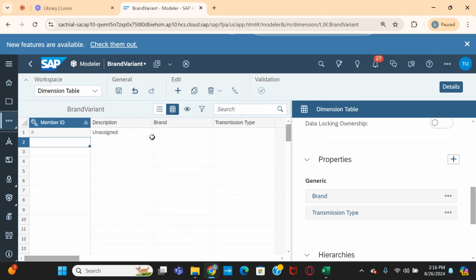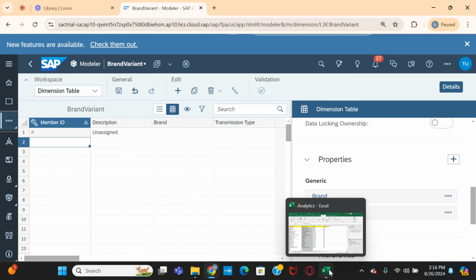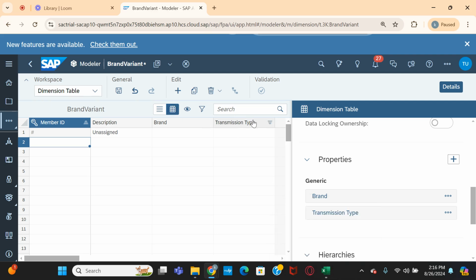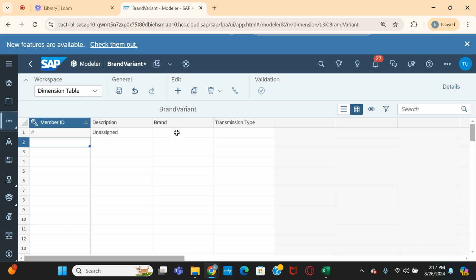So I have created the corresponding dimension table for the file. Here you can see brand and transmission type. Now, as I said, it is allowing you to input the data in this table, so we can manually maintain the data in this table. As I said, our objective here is to bring the data from that flat file into this table structure. So let us see how we can bring the data into this dimension table.